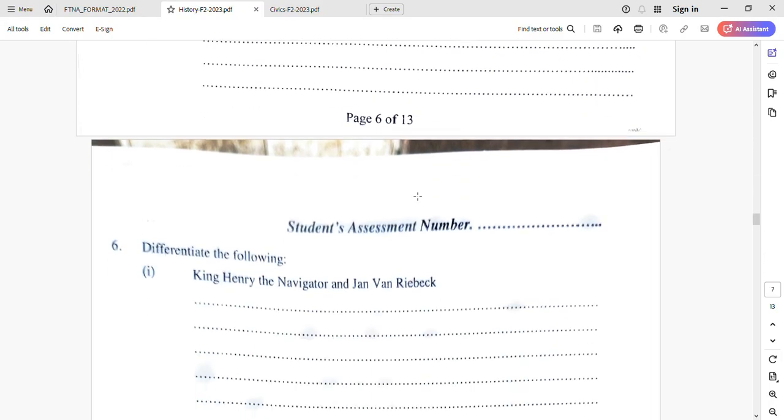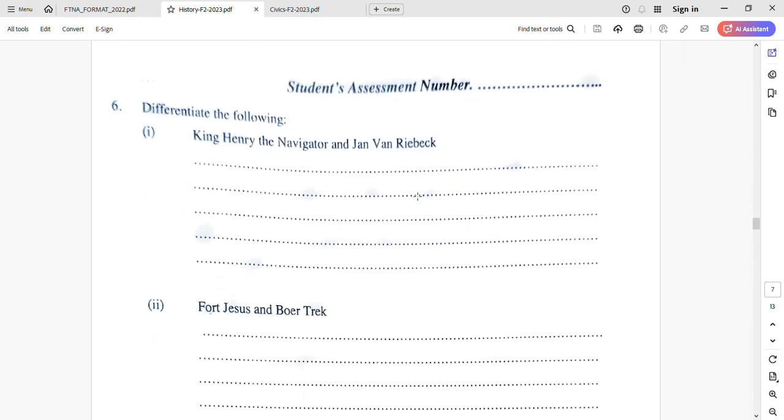Number 6, you have to differentiate the following. So they are giving 2 concepts, how to differentiate.